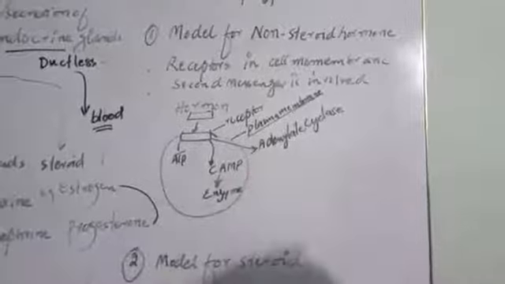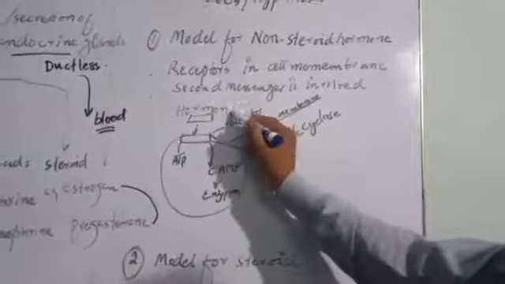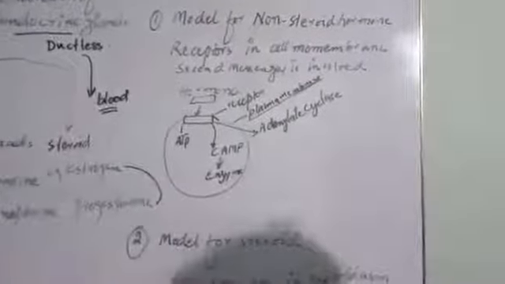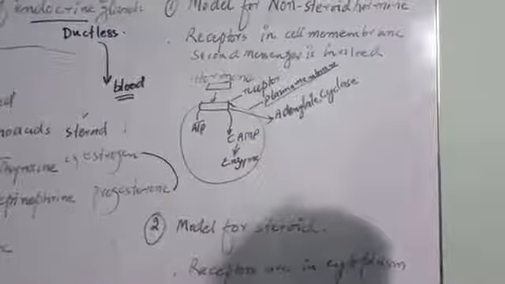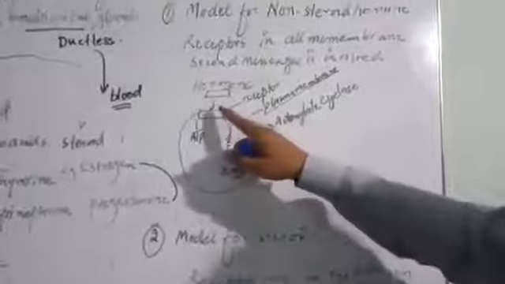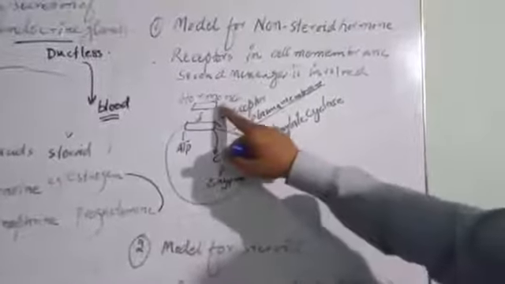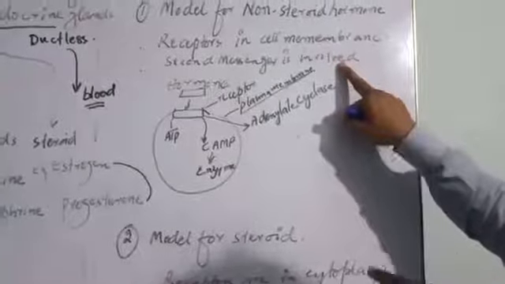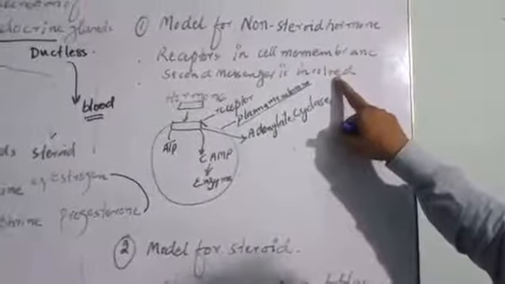Suppose this is a peptide hormone. When it works on a target cell, first of all it is received by special proteins called receptors in the cell membrane. A second messenger is involved in this mode of action. This is for the non-steroid hormones.